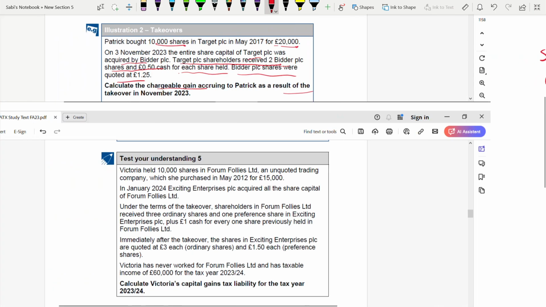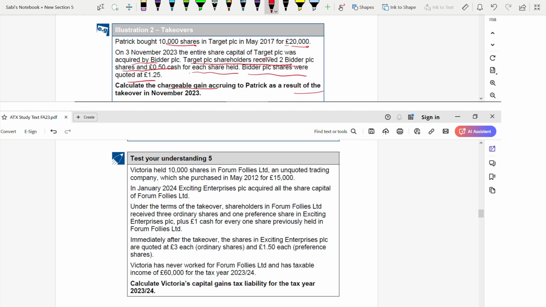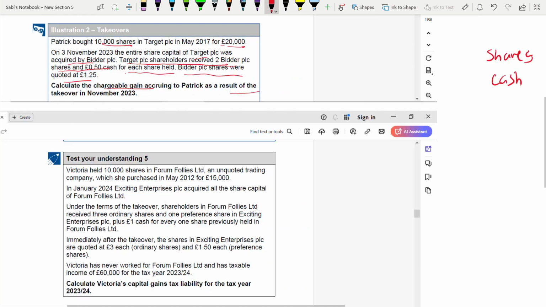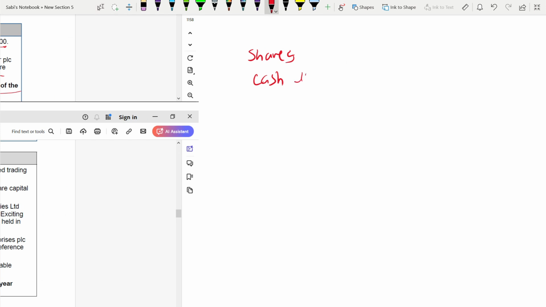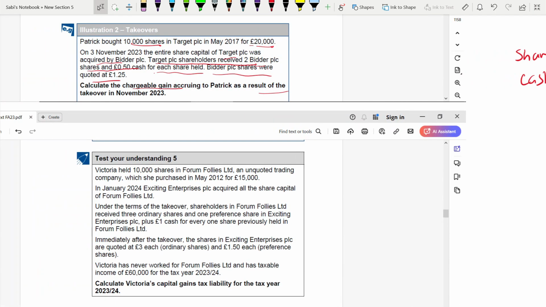Okay. Cash is 10,000 shares into 0.5, which is 5,000. And shares are how much? Bidder PLC shares were quoted at 1.25, but we have to know the number of shares. 10,000 shares is in Target PLC.